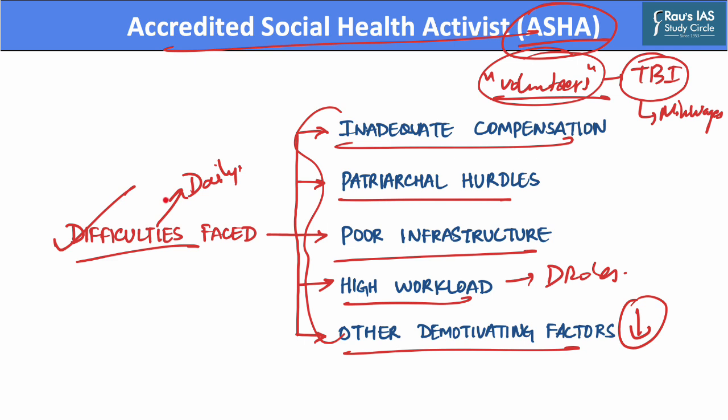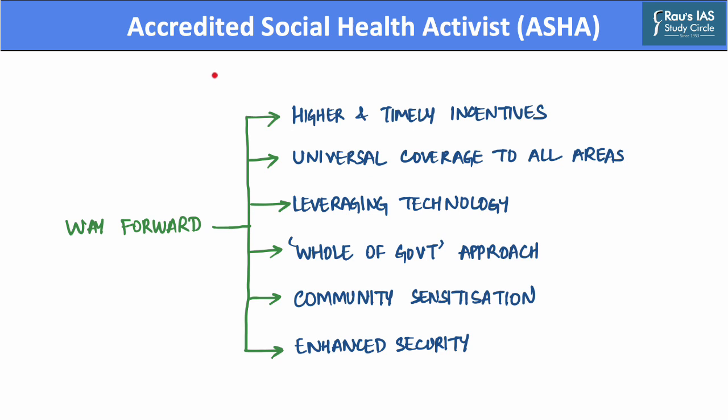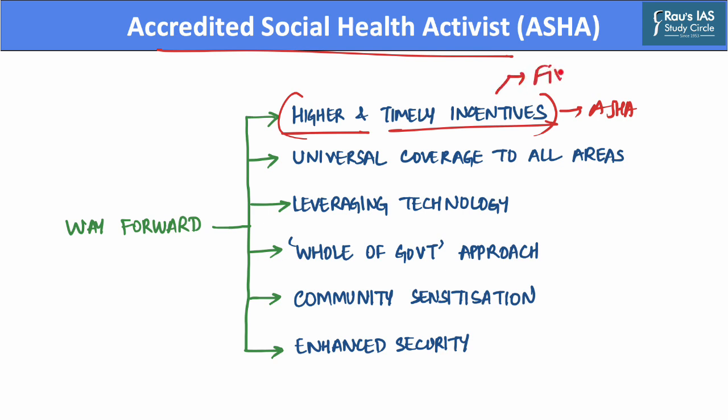Now, what are suggestions that can help improve the working of such ASHA workers? Let us take a look at these suggestions in the next slide. Now, the need to improve working of accredited social health activists includes the need to develop mechanisms for both higher and timely provision of incentives to these ASHA workers. These higher and timely incentives should be followed by a fixed salary payment. And also, these ASHA workers can be made permanent employees of the state governments.